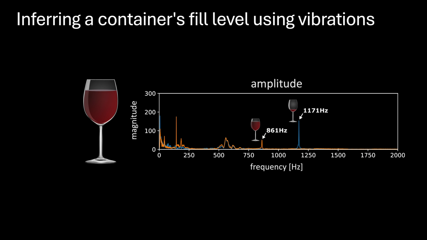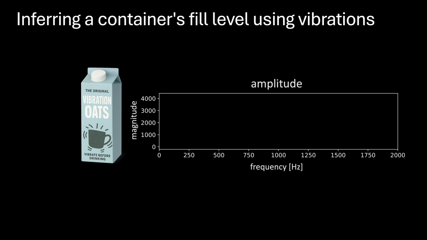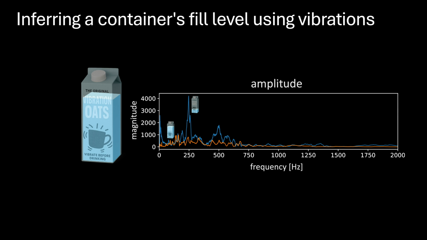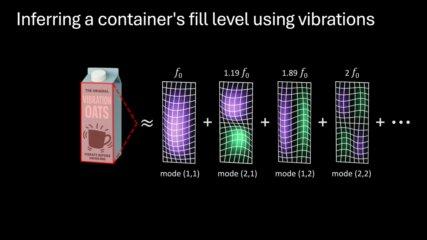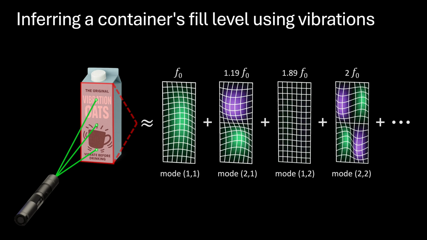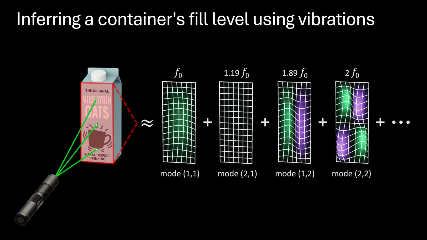Unfortunately, such a simple relation does not apply to most everyday containers. For instance, tapping an off-the-shelf milk carton at different fill levels creates different sound responses. But these responses do not have a single dominant mode like the wine glass, making the liquid level inference a challenging task. This complex response relates to the spatially varying vibration modes excited on the container surface. Therefore, sensing multiple surface points helps yield more reliable liquid level prediction.